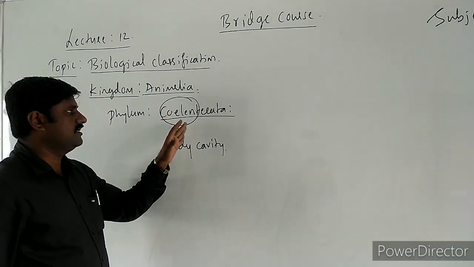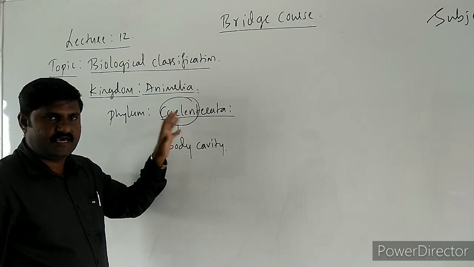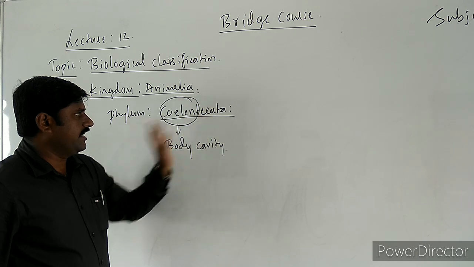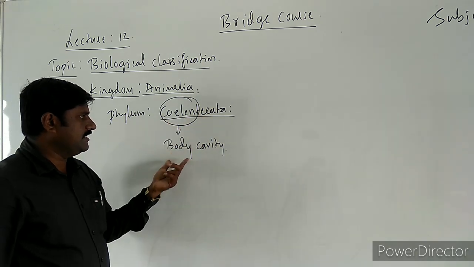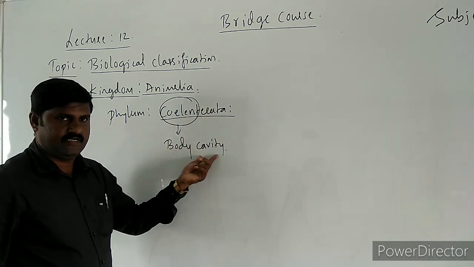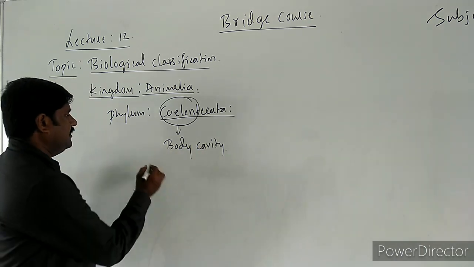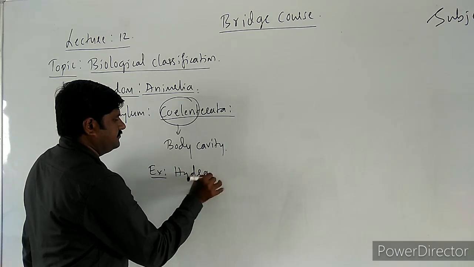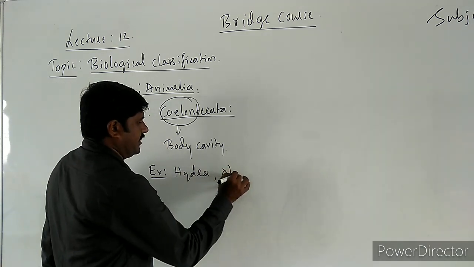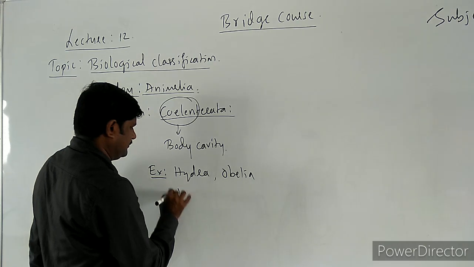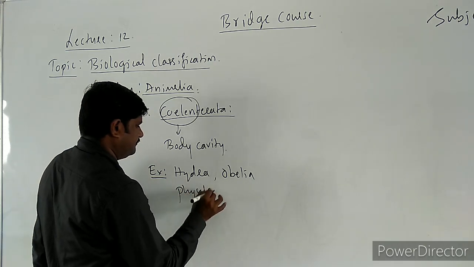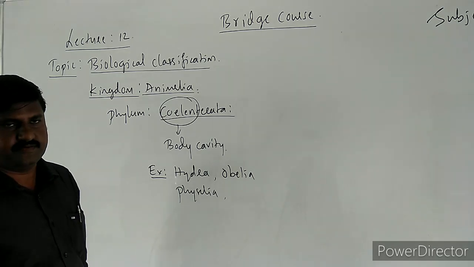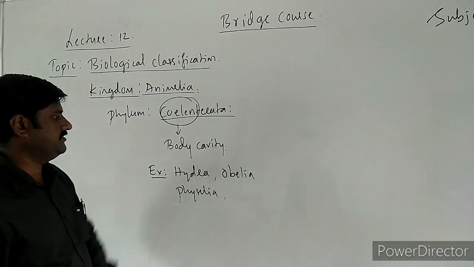Examples for this are Hydra, Obelia, Physalia. Such kinds of animals are taken as the best examples for coelenterates.